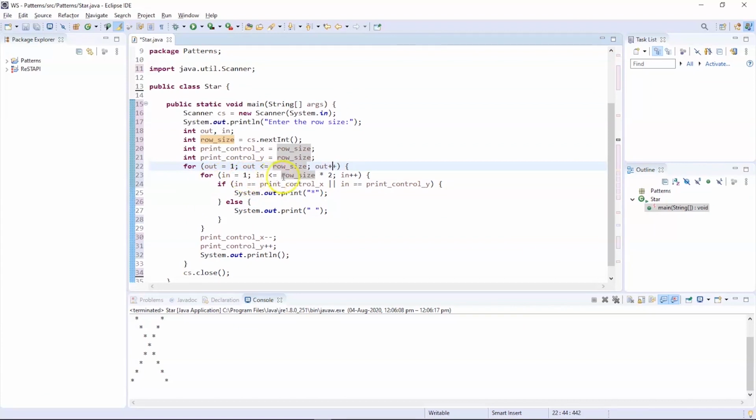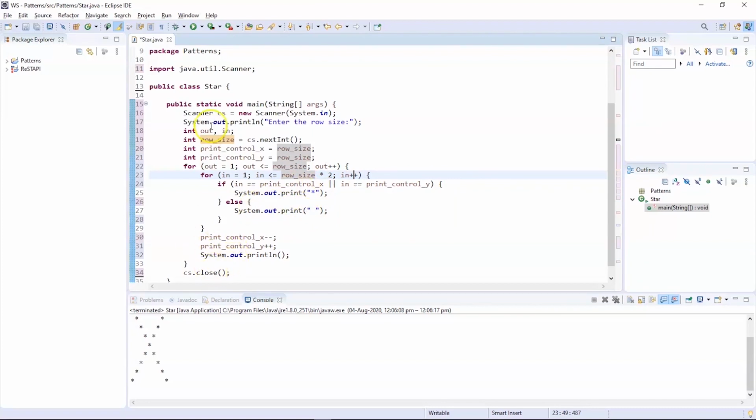Inner loop should be less than or equal to the row size times 2. Then we have the post increment operator. If this condition is true, then we enter the if else statement. If the inner value equals the outer value, or the inner value equals the row size times 2 minus the outer value, then we should print a star, else we should print a space.